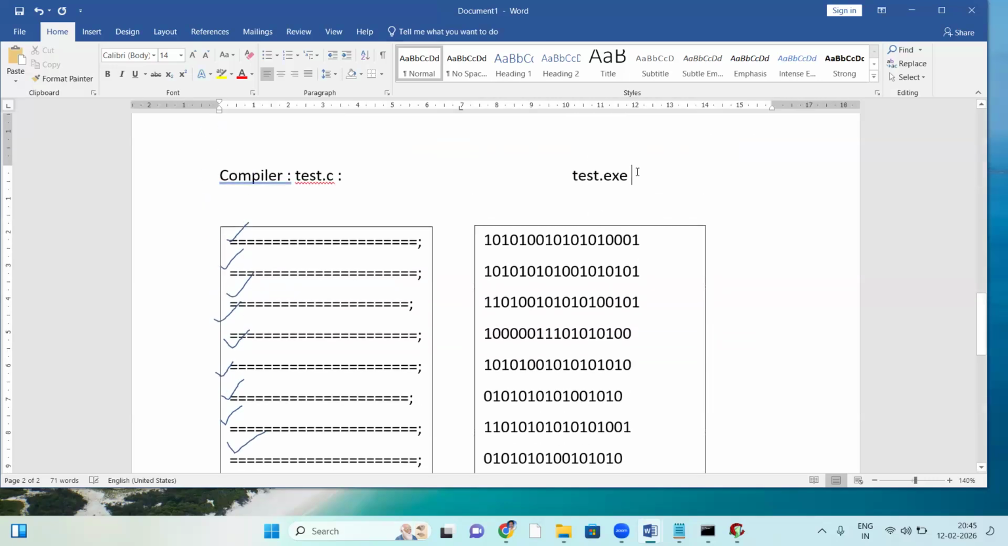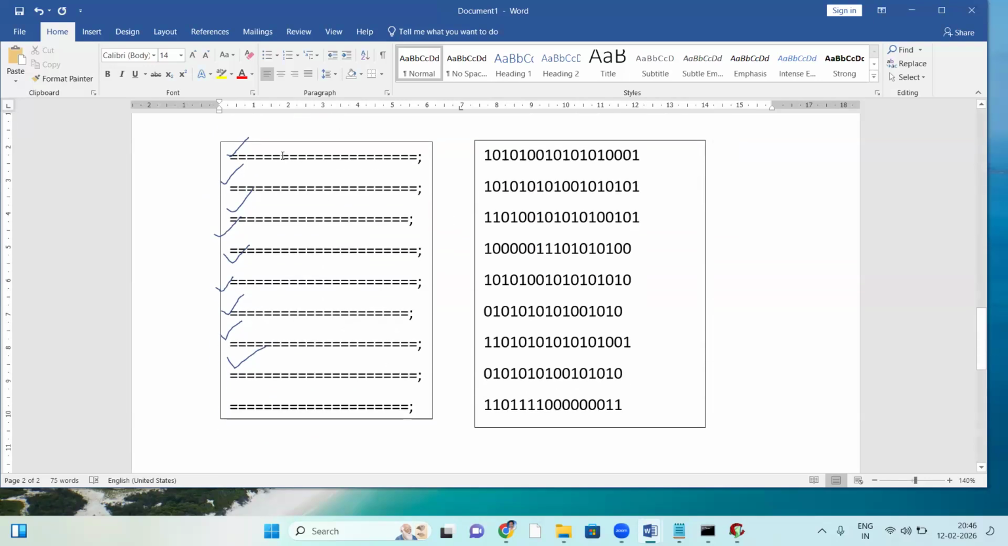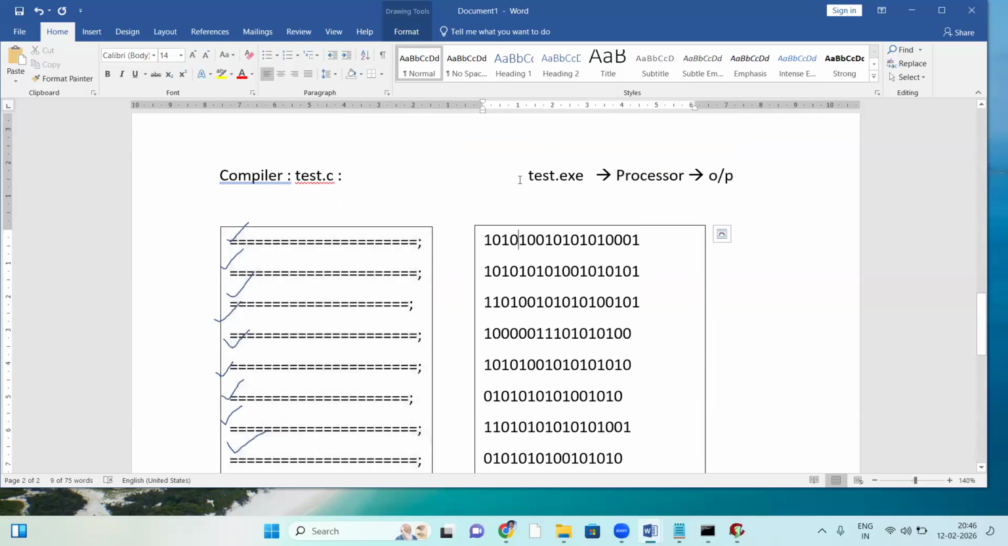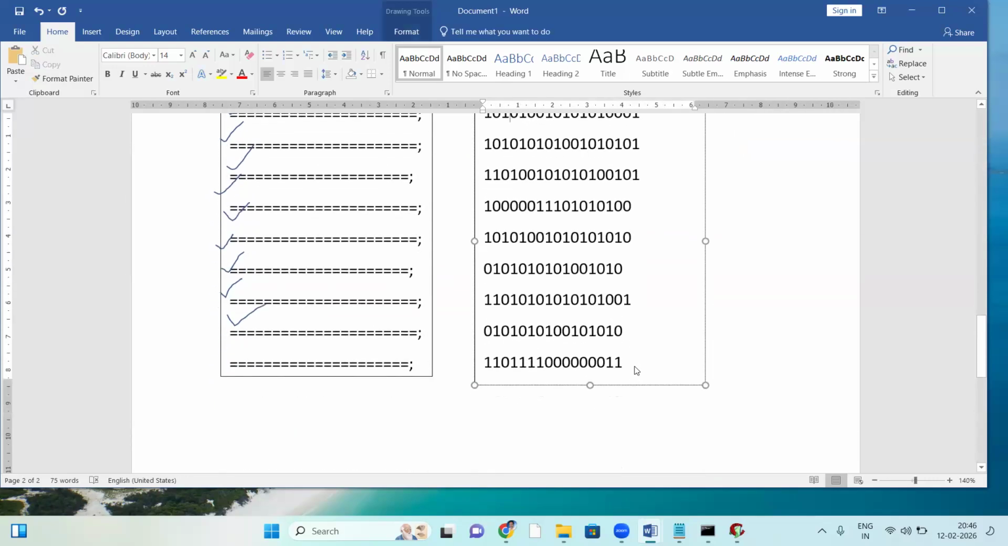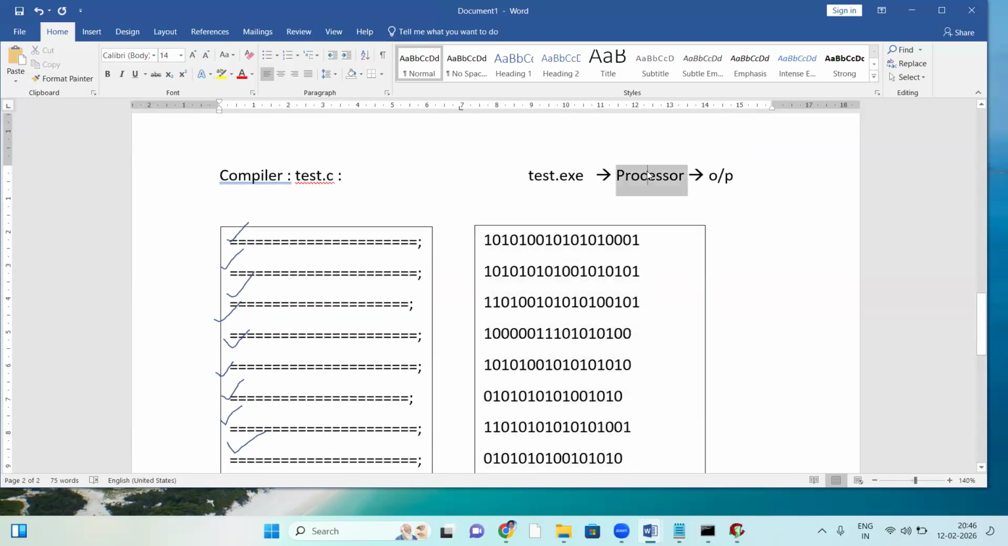After generating the exe file, this exe file is given to the processor. The processor takes that exe file and simply generates output, executing. So the compiler checks the whole code from top to bottom. If no errors, it generates that exe file. The exe file is a binary code file, a system understandable language. That exe file is given to the processor, which executes all lines at a time and gives output. So this is the working of a compiler.